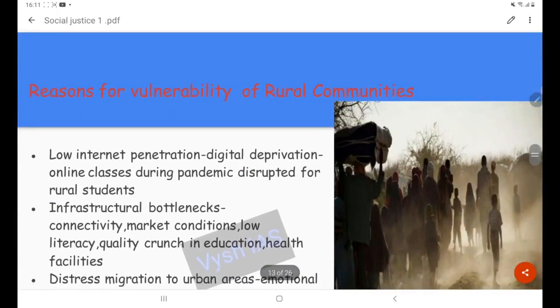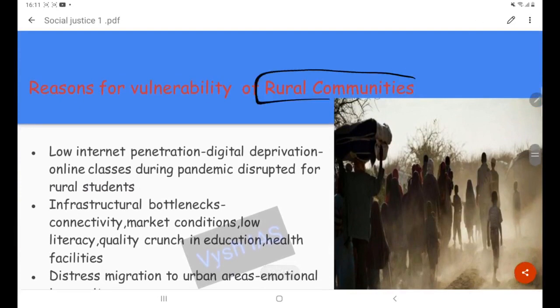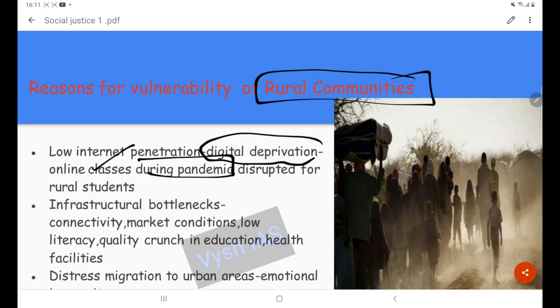Then the reasons for vulnerability of rural communities. This is the next vulnerable section. What are the problems specifically faced by these communities? The main problem is digital deprivation or low internet penetration. This is termed as the digital deprivation of the rural communities. This is highly pronounced during the pandemic times. The low internet penetration affected the online classes of students, which was highly disrupted.